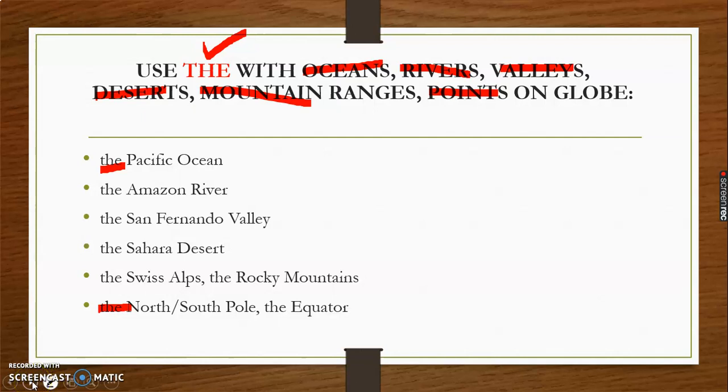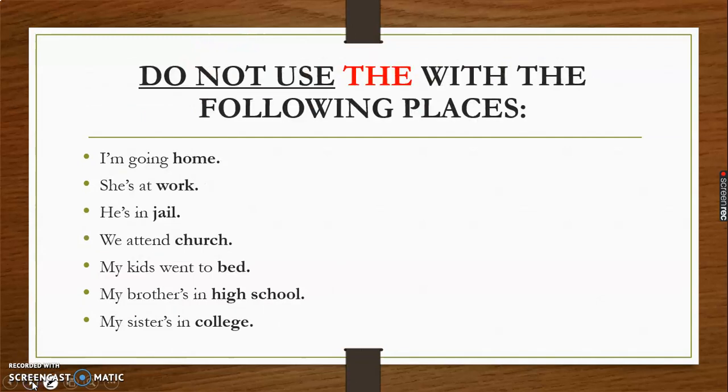So we discussed where we are not supposed to use "the", and here we have discussed where we are supposed to use "the". And again, do not use "the" with the following places. Like usually we say, I am going to home. Which home? The home is general. So we cannot use "the" here. She is at work. Work is general. So we cannot use "the". He is in jail.